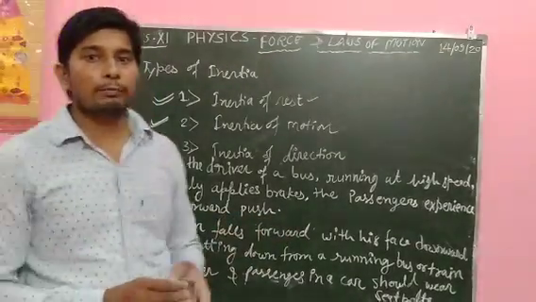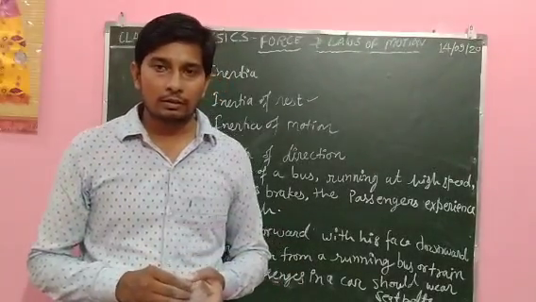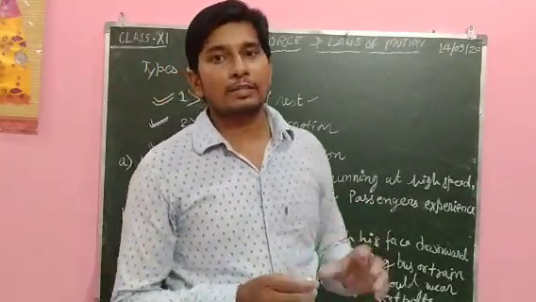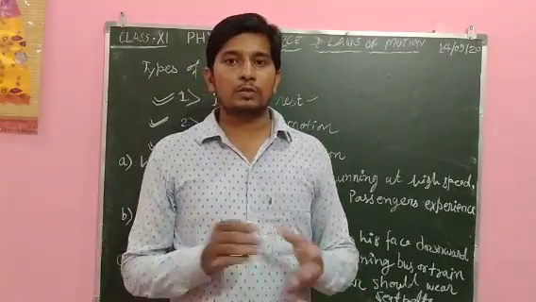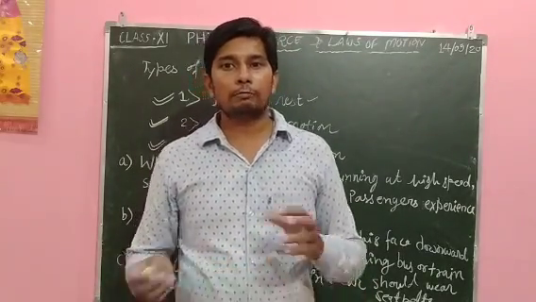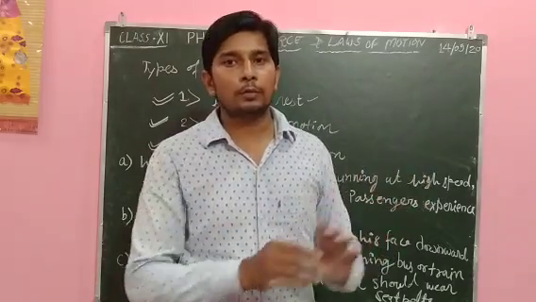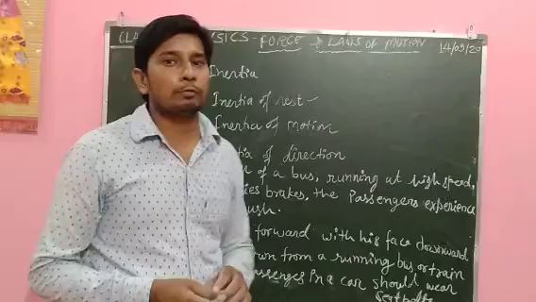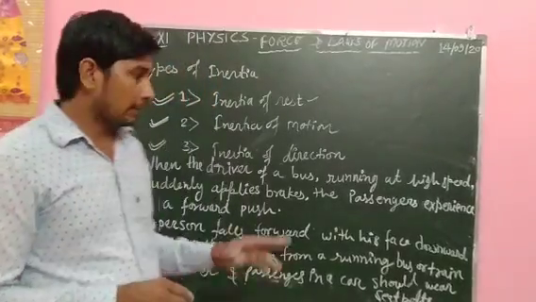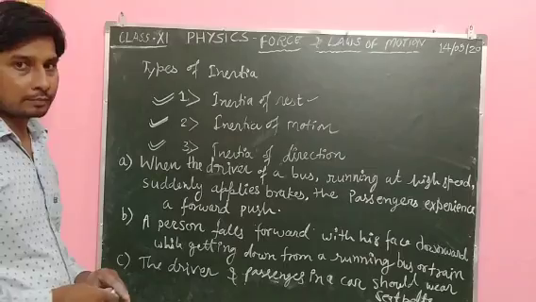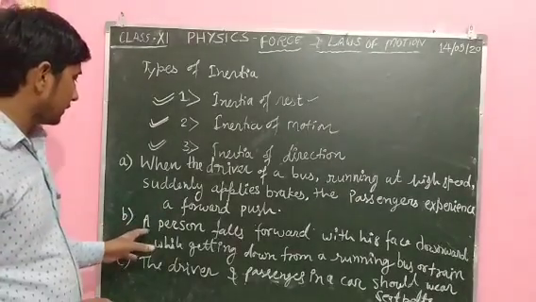When you are moving in a car or a bus and the driver applies the brake suddenly and it comes to rest, you will feel a forward push. You experience a force moving you forward. That is an example of inertia of motion. This is the second example.